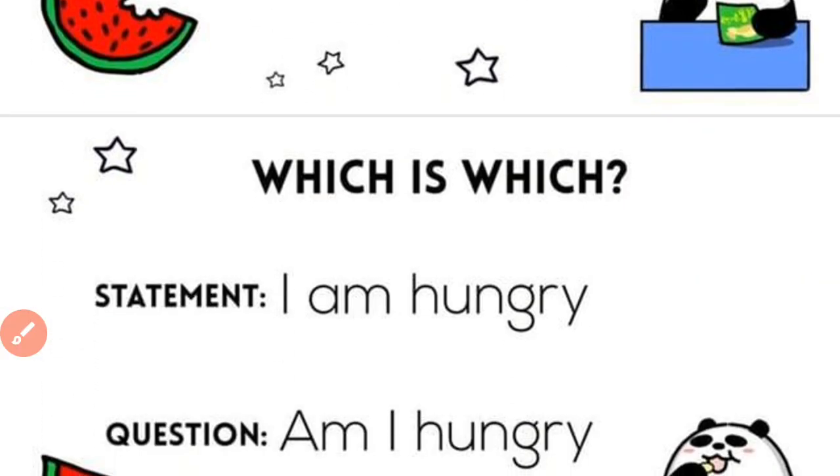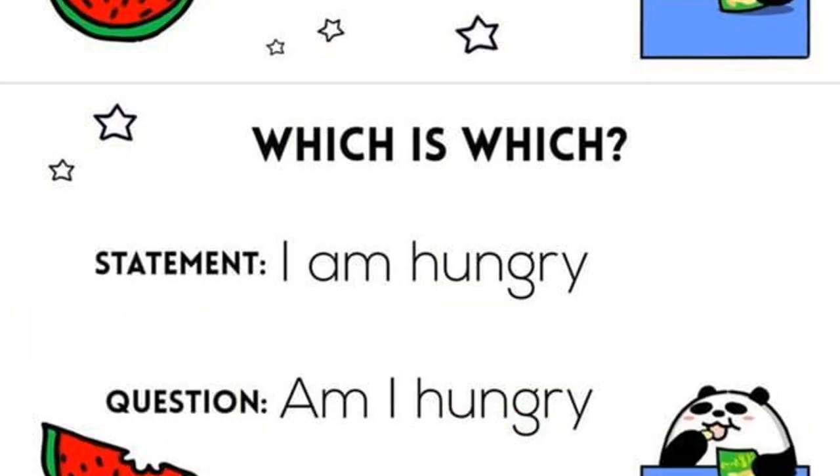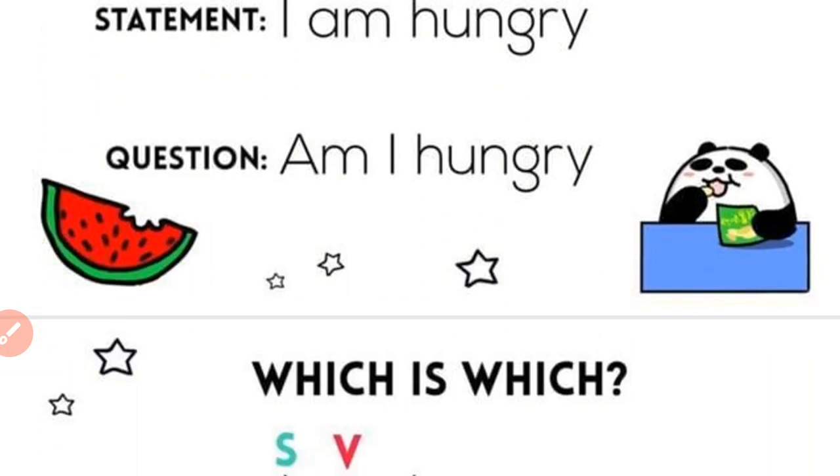Understood? That's so easy. You are asking yourself, am I hungry? And the statement is what you say to your mother: Mother, I'm hungry. Please give me some food. So that is the statement.